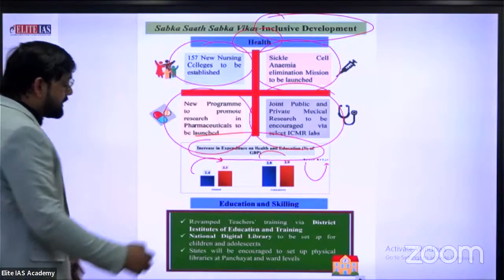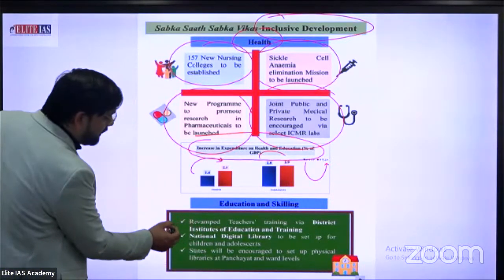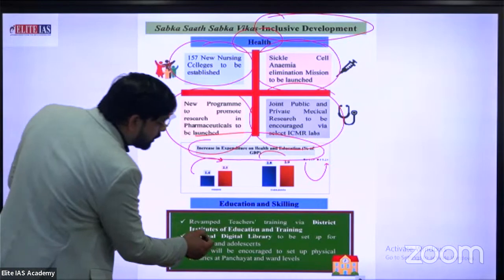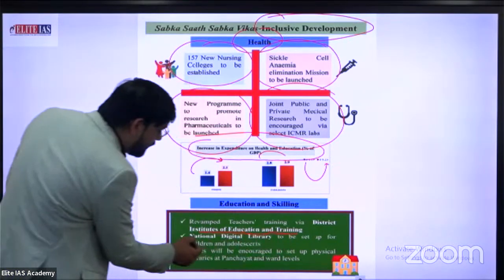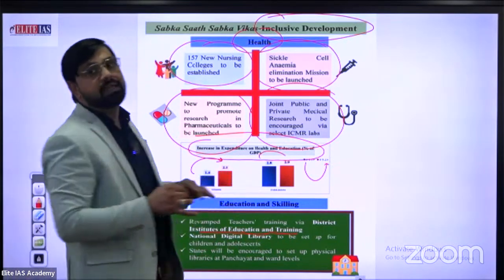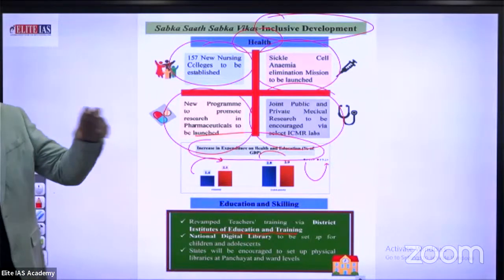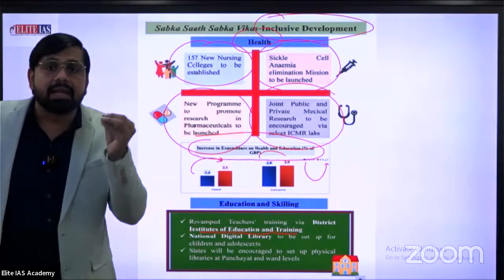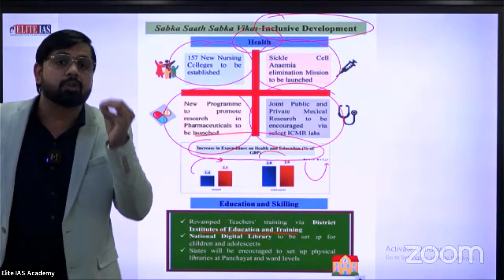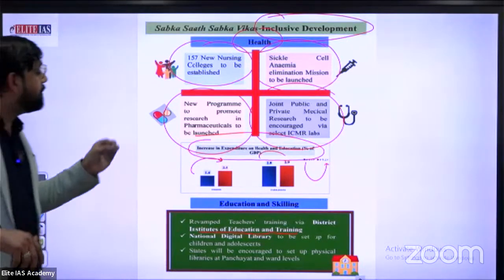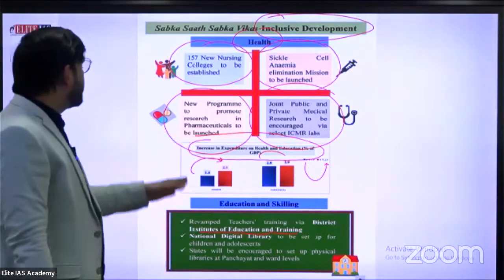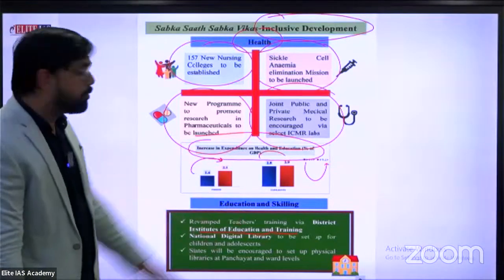Okay, education and skilling: revamp the teacher training and provide district institutes of education and training, especially for those teachers related to rural areas who never face any kind of excellent teaching atmosphere. The government provides revamped teacher training via the district institute of education and training program.